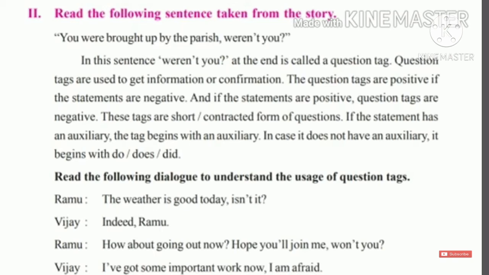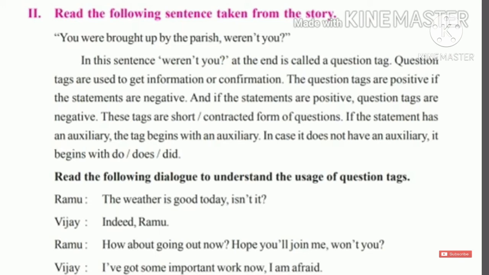Already we discussed this. These tags are short, contracted forms of questions. If the statement has an auxiliary, the tag begins with an auxiliary. In case it does not have an auxiliary, it begins with do, does, did. If there are no auxiliaries like is, have, was, then what do we need to use? Do, does, did. That we have to use in the place of the auxiliary verbs.